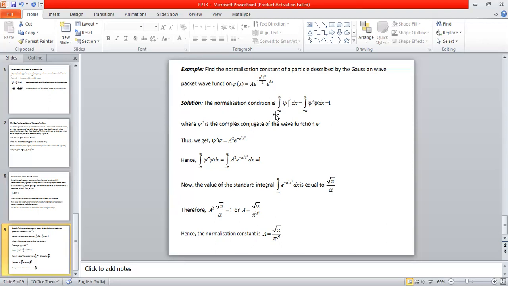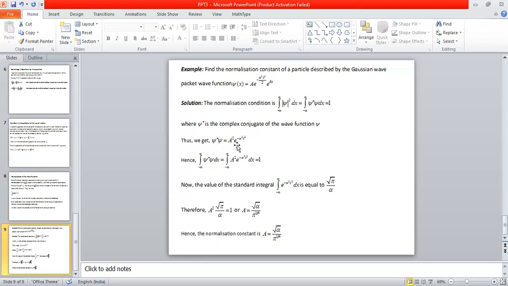So the normalization condition is the integration from minus infinity to plus infinity of modulus of psi squared dx, which is the same as the integration from minus infinity to plus infinity of psi star into psi dx, equal to 1. This is the process of normalization, where psi star is the complex conjugate of the wave function psi. So for this wave function psi, if we calculate psi star and multiply, this is a very easy step.